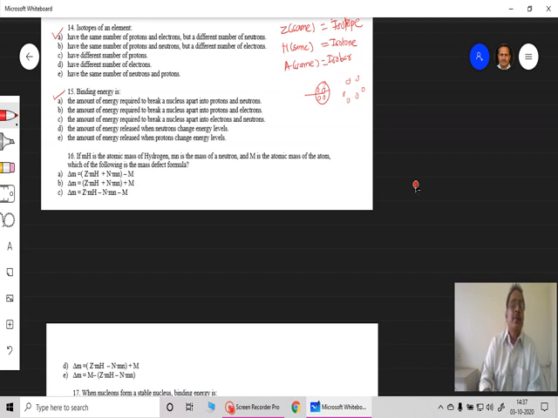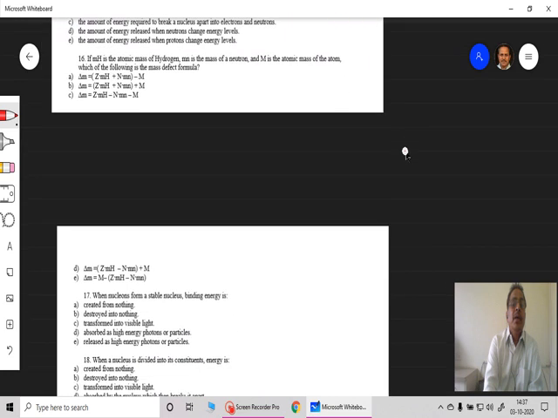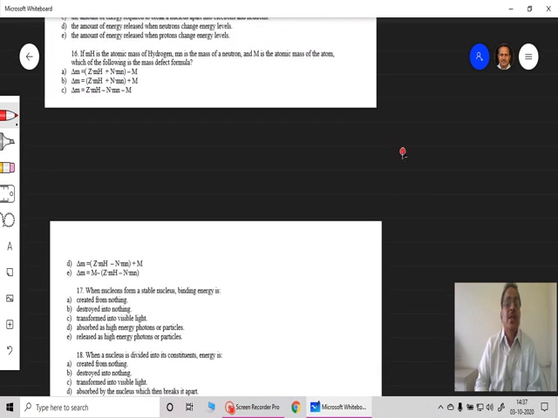Now here example number 16, this is where we have been given mass. Mh is the atomic mass of hydrogen, or that is what we can call the proton. Mn is the mass of the neutron, and capital M is the mass of the atom. Which of the following is called the mass defect formula? So mass defect is the total mass of the constituents minus the mass of the nucleus, and that's why we have to add the total masses of protons and neutrons together, and subtract from it the mass of the nucleus after it gets formed.